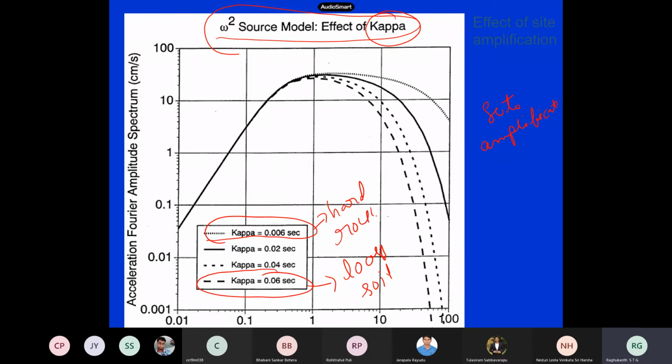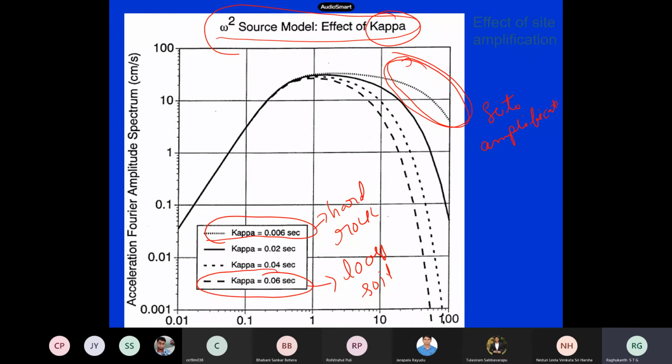So what does it tell you? For hard rock, what about the high frequencies? Which has more high frequencies, rock or soil? Rock. Obviously, physically also, soil is a flexible material, and flexible means it will not take high frequency. It will be unresponsive. Rigid materials are very responsive to these high frequencies. So these are all empirical. There is no mechanics here.